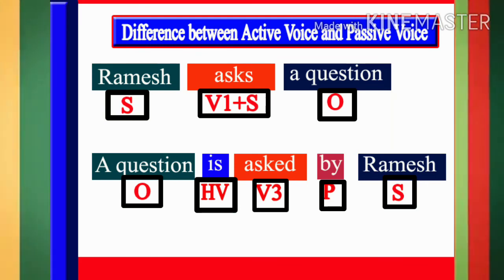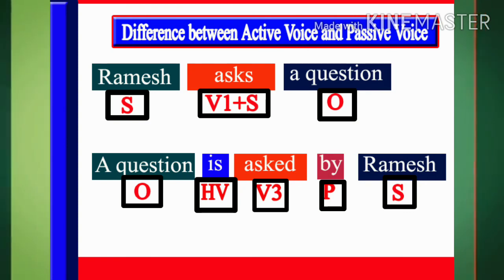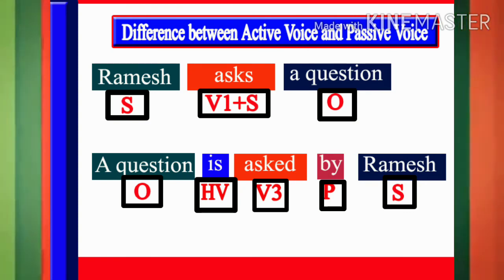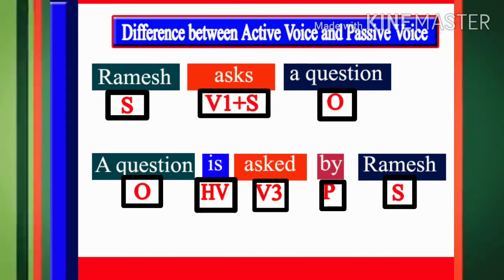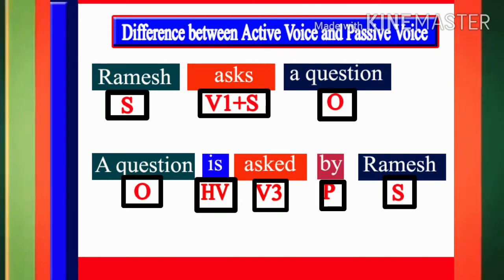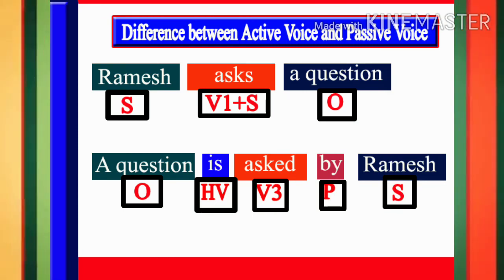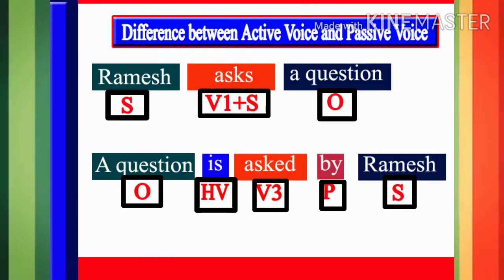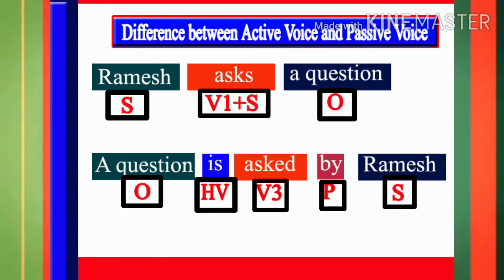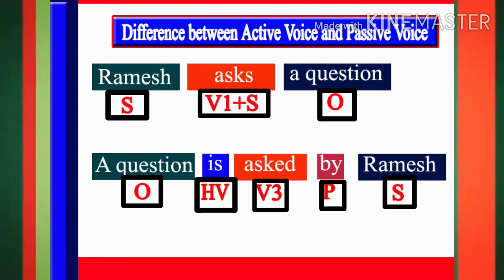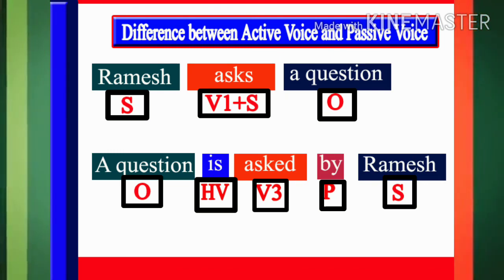Of course, different helping verbs like am, is, are, was, were, has, have, had, will, shall are used if the active sentences are from different tenses. It will be explained in the next session along with the steps and rules of this process of transformation from active sentence to passive sentence.